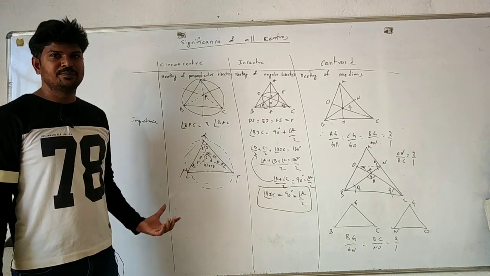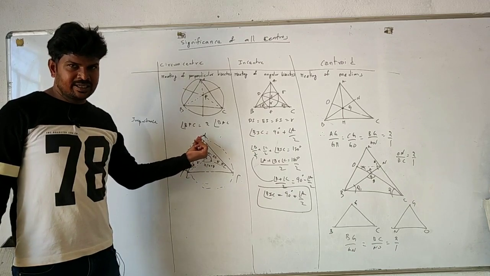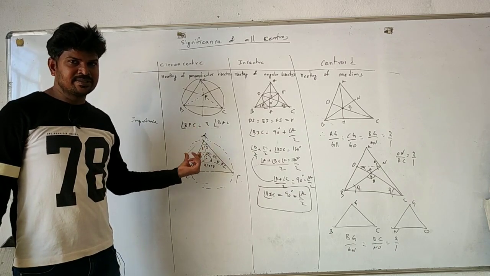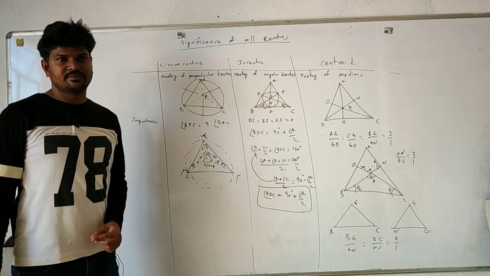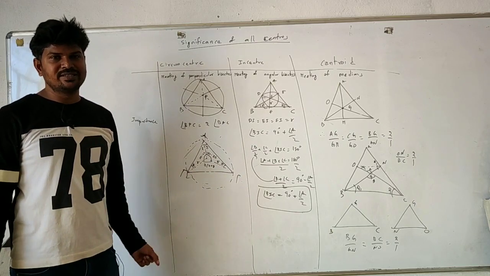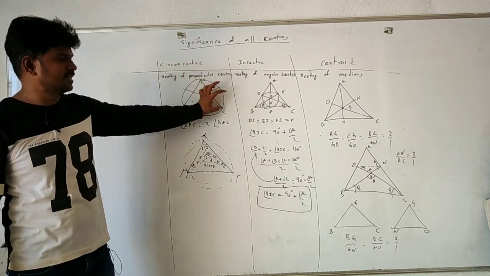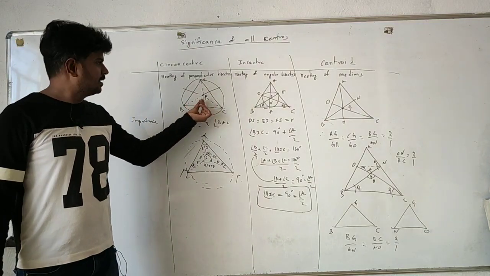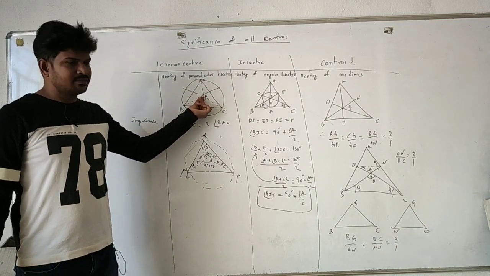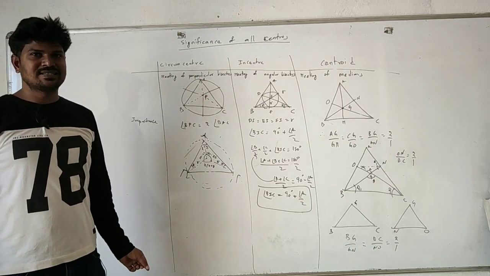So always remember, whenever a side makes an angle theta with the vertex, the same side will make 2 theta with the center, that is, the circumcenter. This is the observation in the circumcenter and its advantage. Here you have to remember two points: it is equidistant from the vertices, and the angle made by BC at the center is double the angle it makes with vertex A. This is the importance of the circumcenter.